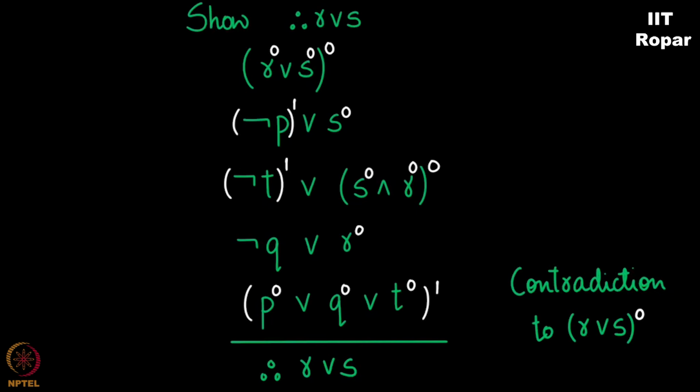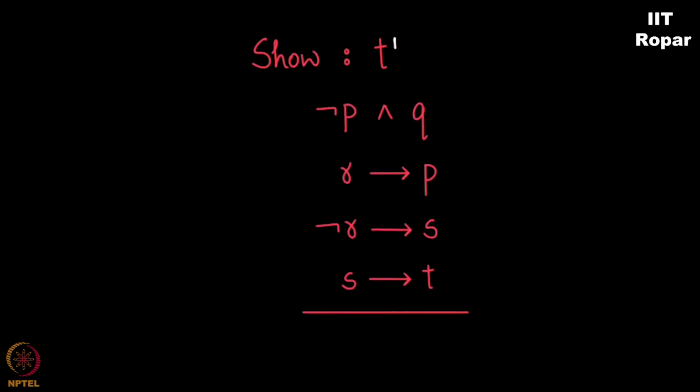I'm sure you people are getting a hang of it right now. Look at this question. I got to show that T is true. It's slightly tricky. How do I go about it? Now, look at the first line. It says not P and Q is true, which means Q is 1 and P is 0. Only then will not P be true and not P and Q be true. Okay, so P is 0.